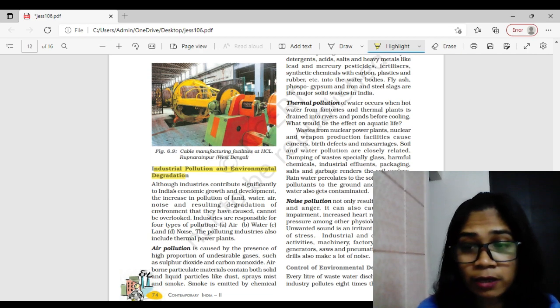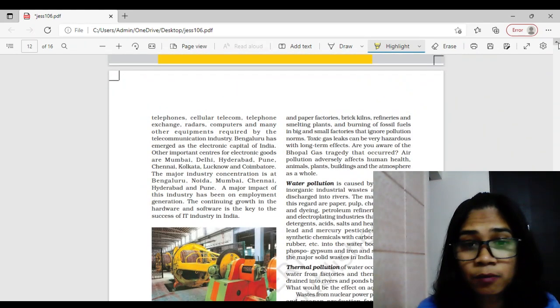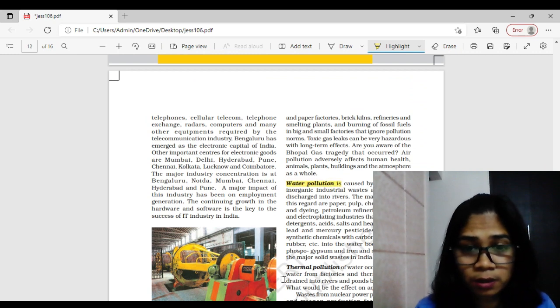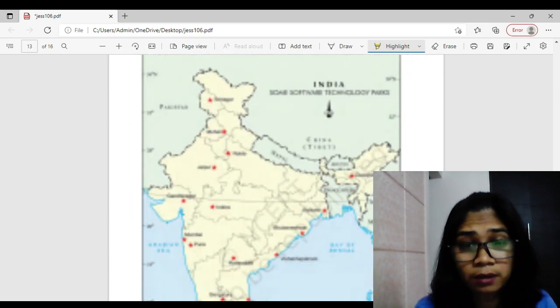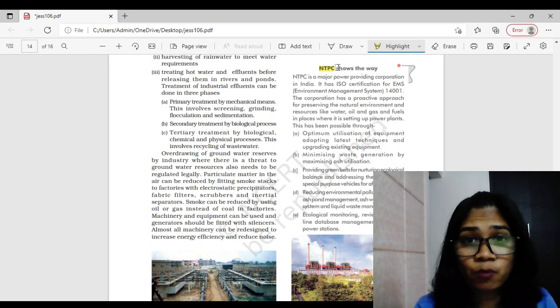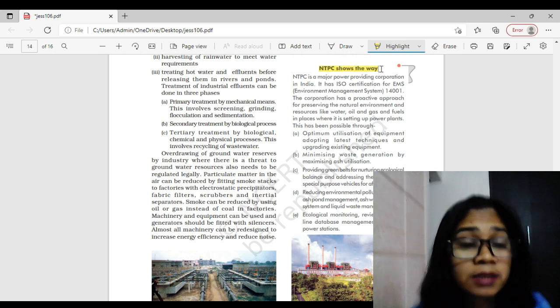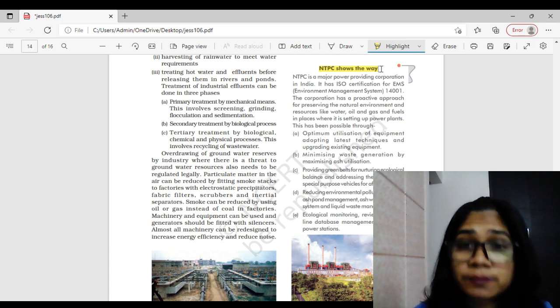Mind it, here they can ask either on air pollution or water pollution. You can see here water, thermal, noise. Okay, then there is one more, control of environmental degradation, right? And how NTPC is taking care of it. What is being done by NTPC? Out of this pollution topic also you can get one question.